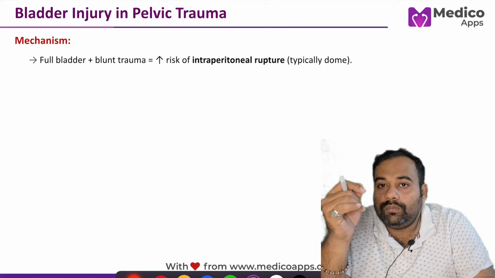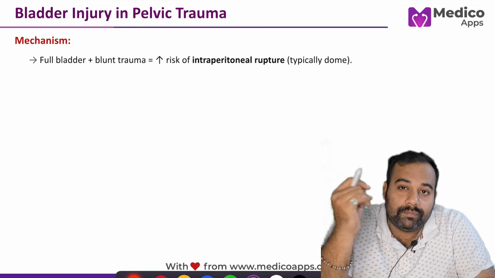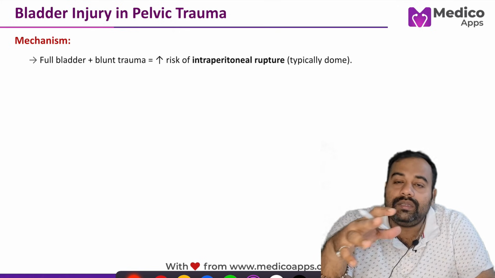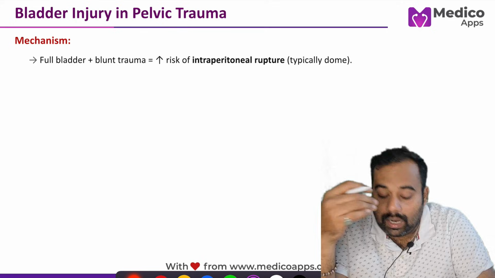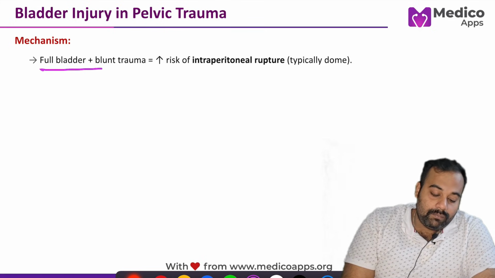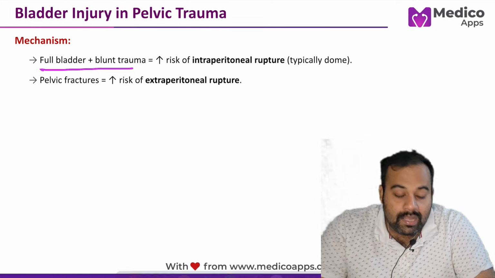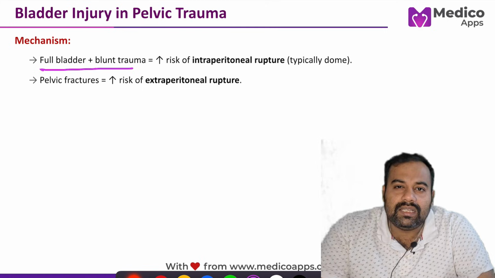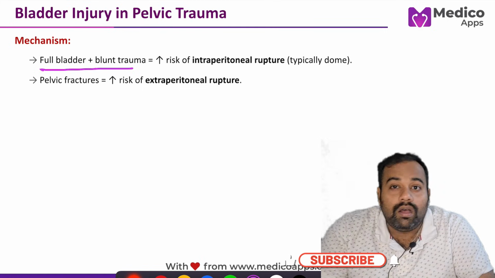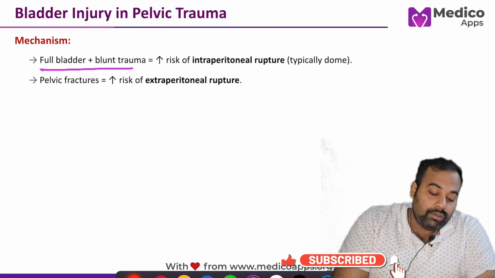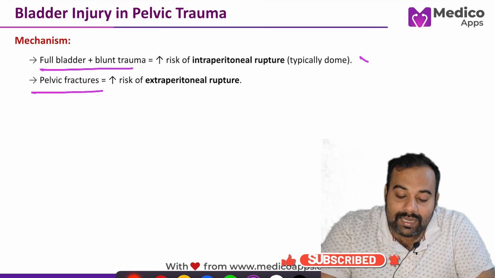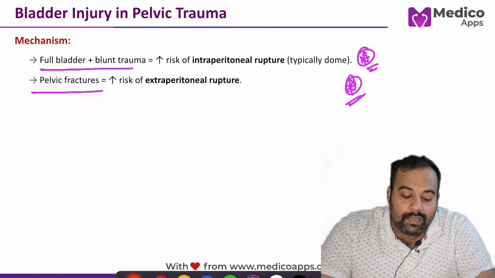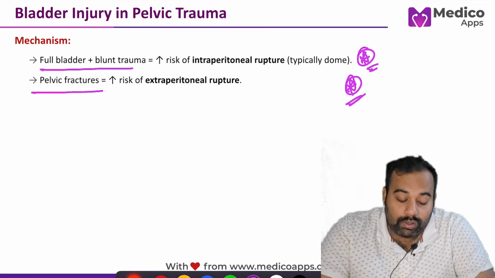That tear is most likely located at the dome of the bladder. Intraperitoneal bladder rupture typically happens when the patient presents with a full bladder and there is a subsequent blunt trauma abdomen. But extraperitoneal rupture is predominantly seen in the background of pelvic trauma or pelvic fracture. These are the two important clinical scenarios from which you can identify which kind of bladder rupture they are talking about.